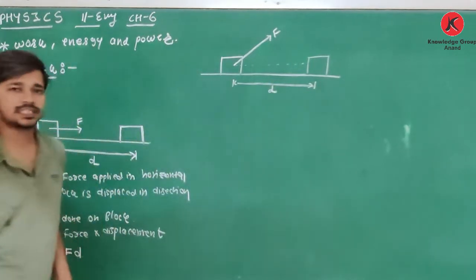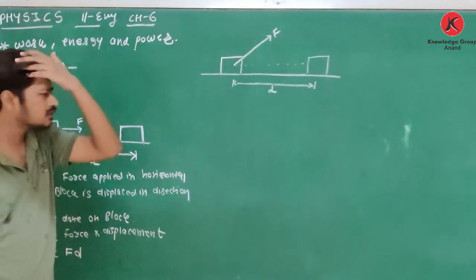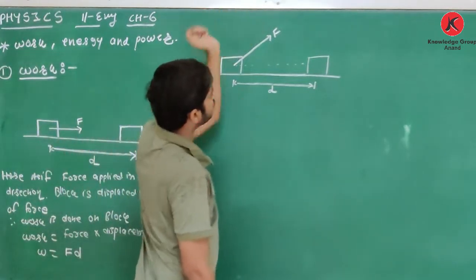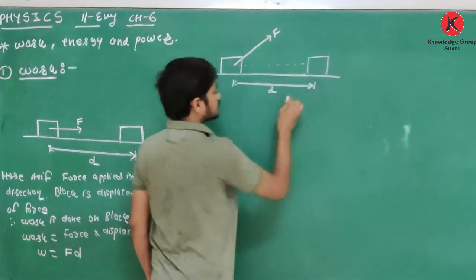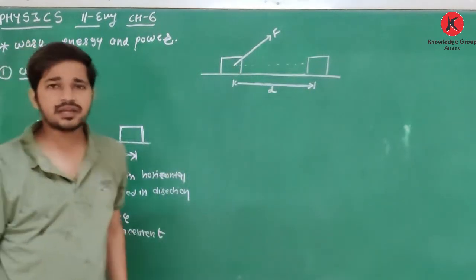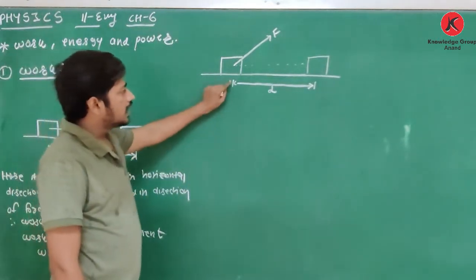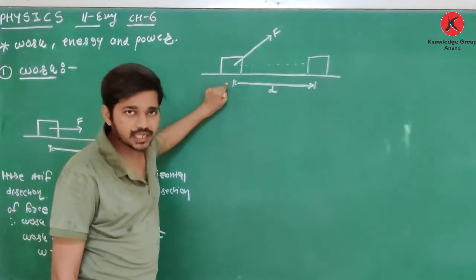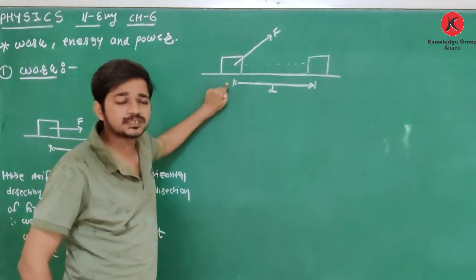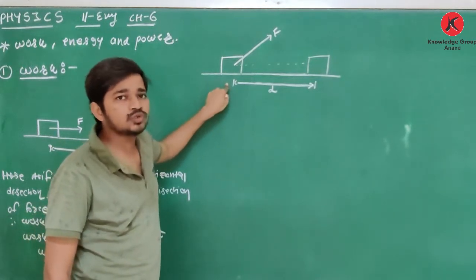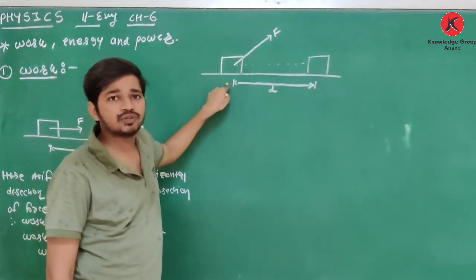Clear about this? Then how to find work? Here you have to take the component of force in the direction of displacement.